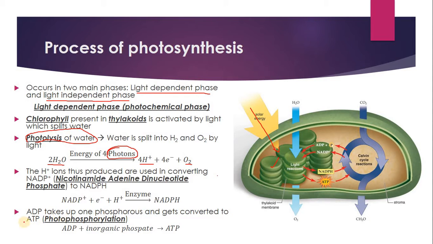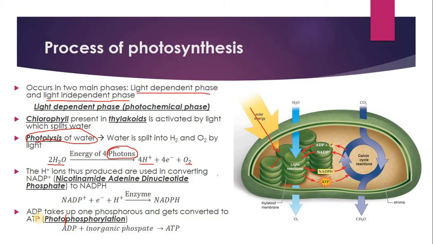Similarly, during this light dependent phase, ADP, which is adenosine diphosphate, takes up phosphorus and gets converted into adenosine triphosphate, or ATP. This is called photophosphorylation. That means in the presence of light, phosphorus is added, that is phosphorylation. So ADP gets converted into ATP.